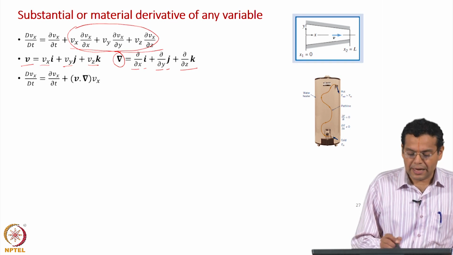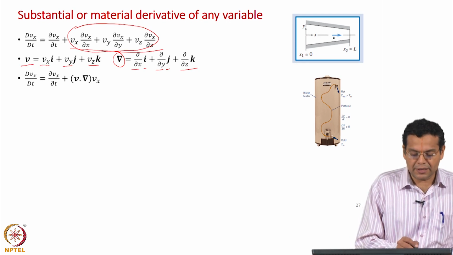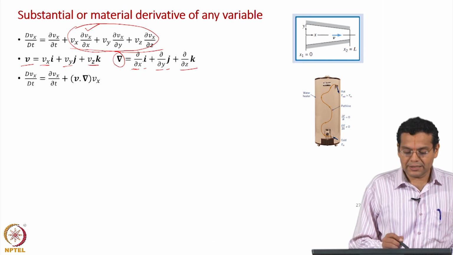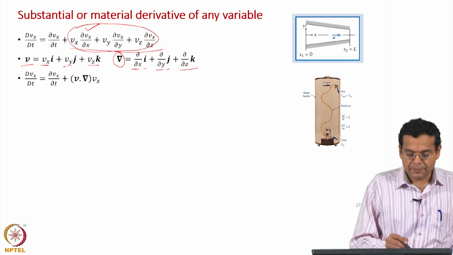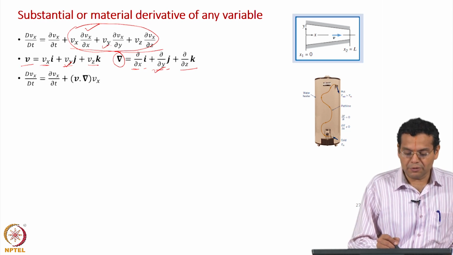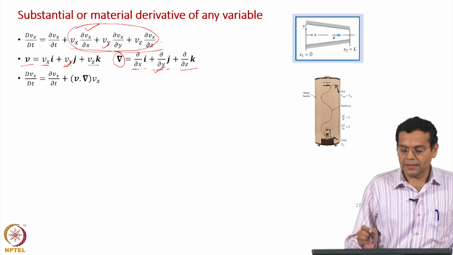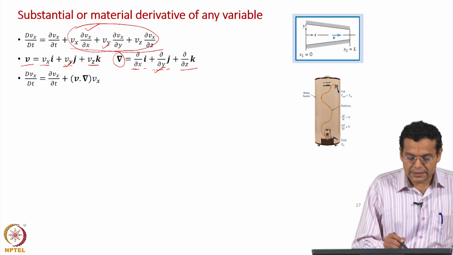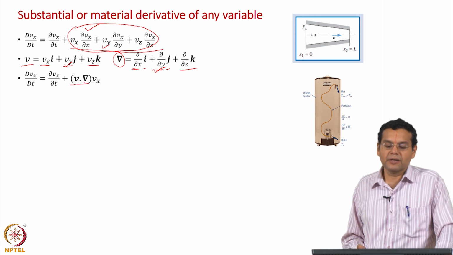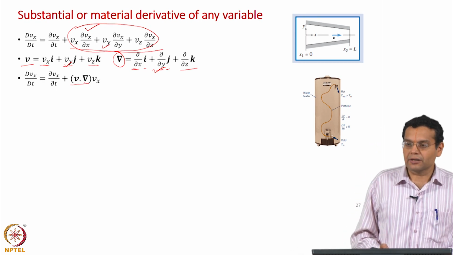So, i dot i becomes 1. So, we have Vx ∂/∂x here, ∂Vx/∂x, of course operating on Vx, and Vy, and this term gives you Vy ∂/∂y, similarly the next term. Okay. So, this set of terms can be represented very nicely in terms of V dot the gradient operator.